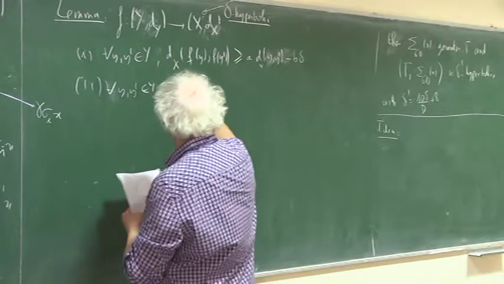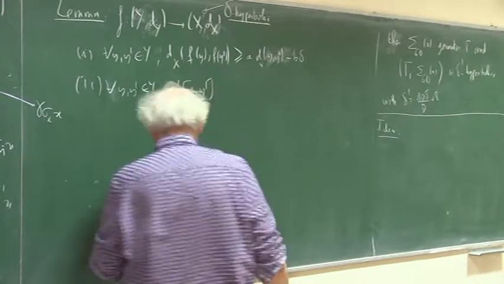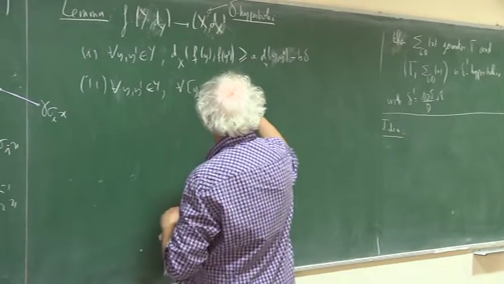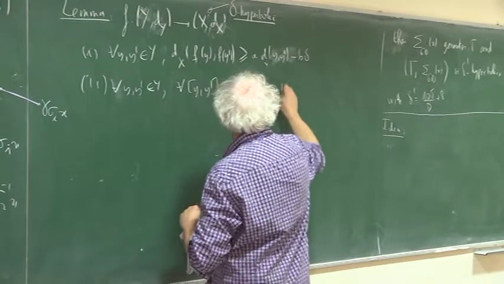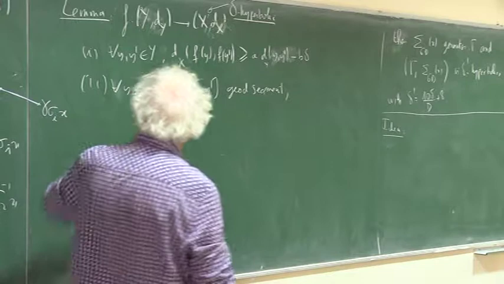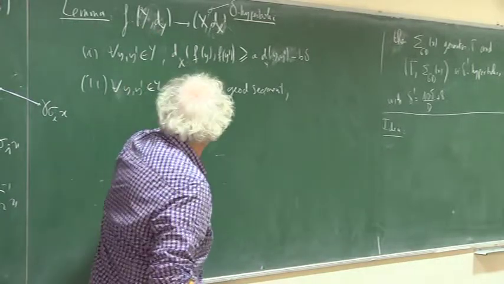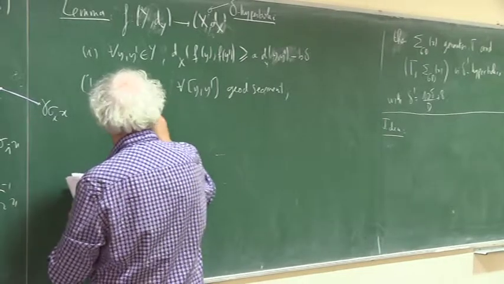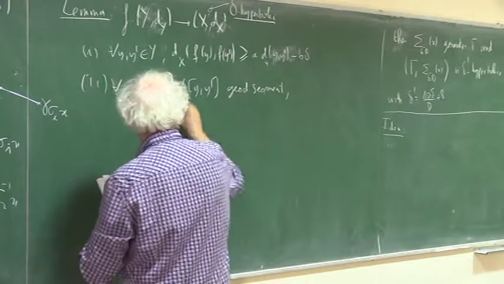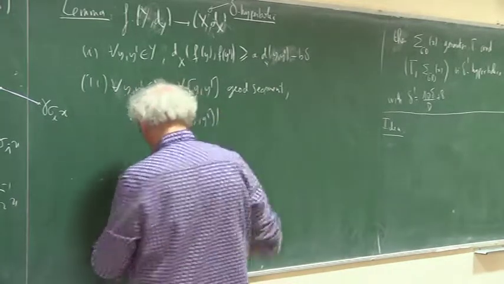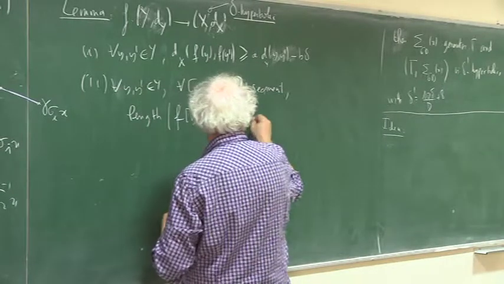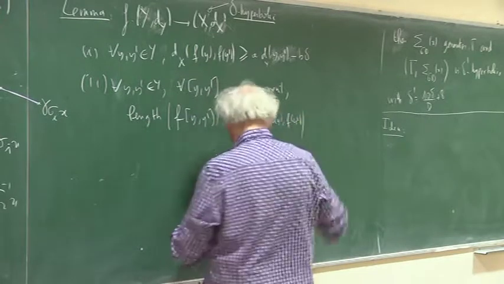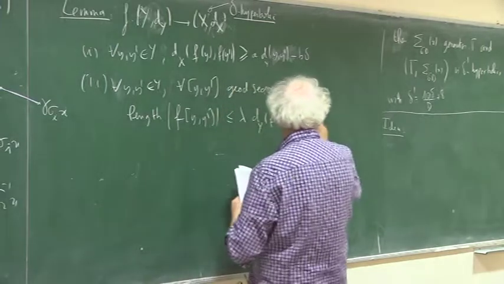So let me just formulate it in a way that you can do the exercise with the right constant. So this is a geodesic segment. I take on X a geodesic segment between two points, and I take its image, and I assume that the length of the image of this geodesic segment is less than lambda times the distance in Y between f of y and f of y prime, and maybe there is some constant I should add, which is c delta.